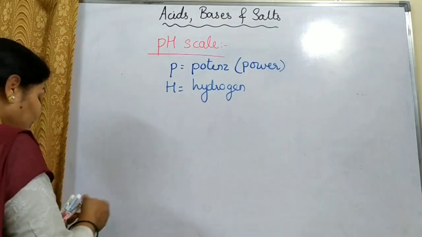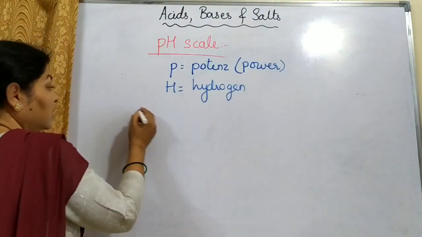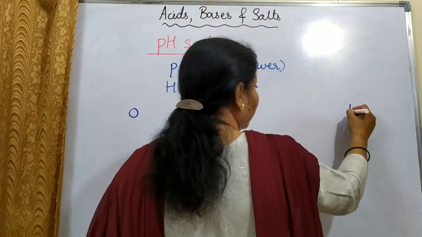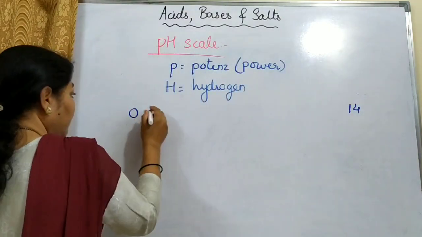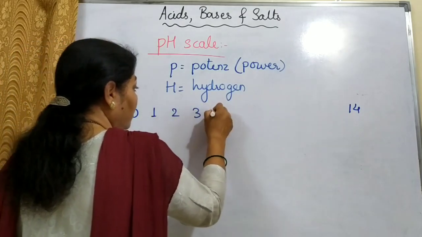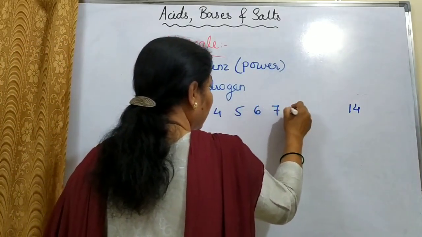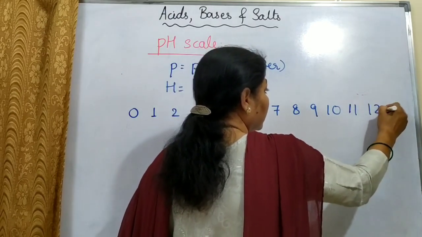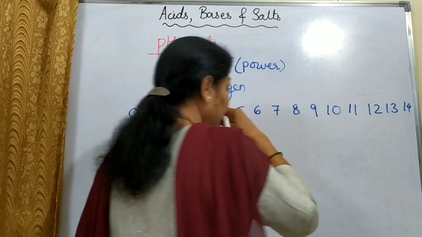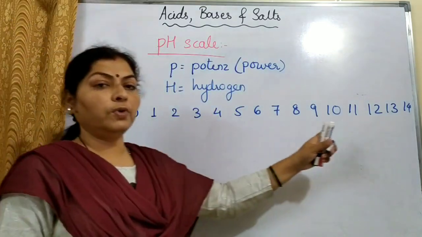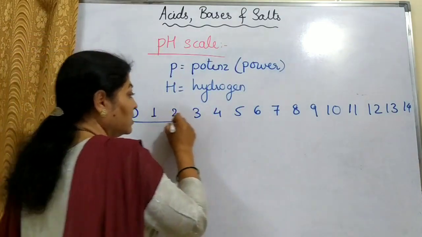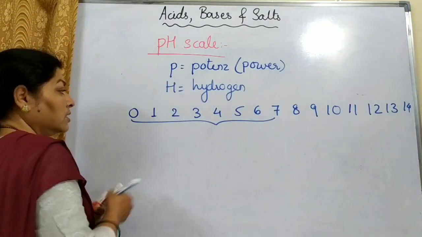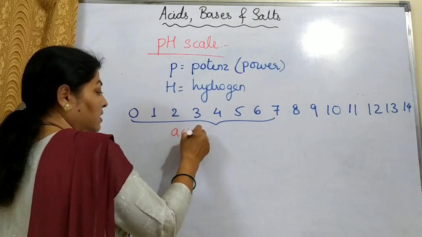So Sorensen's scale ranges from 0 to 14. Means the numbers will be 0, 1, 2, 3, 4, 5, 6, 7, 8, 9, 10, 11, 12, 13 and 14. So the scale ranges from 0 to 14. In this, the range between 0 to 7 is the range of acids.